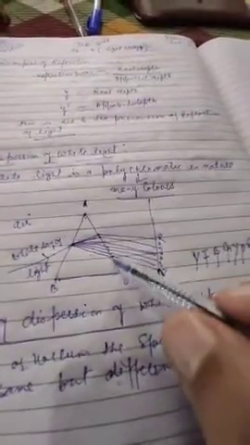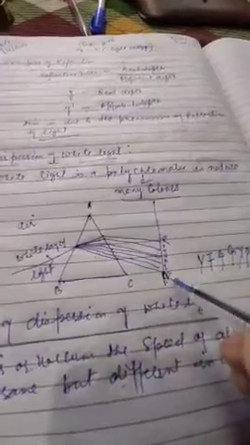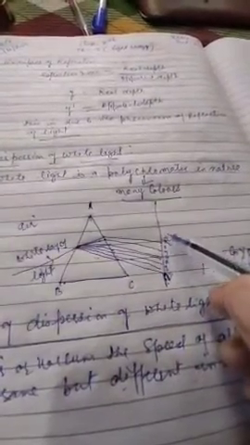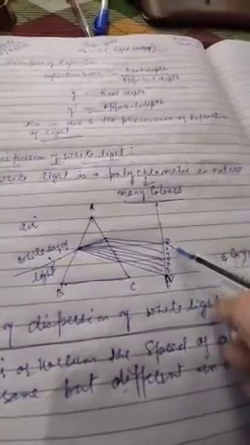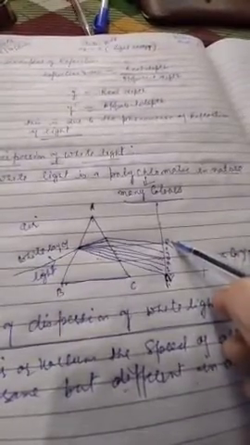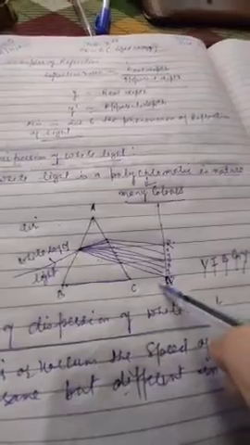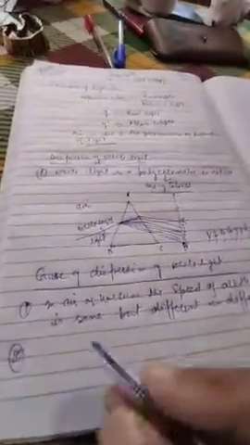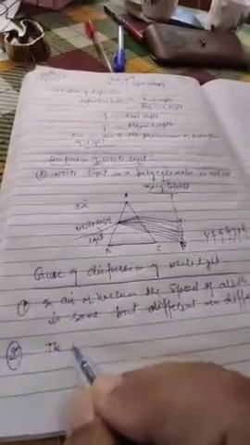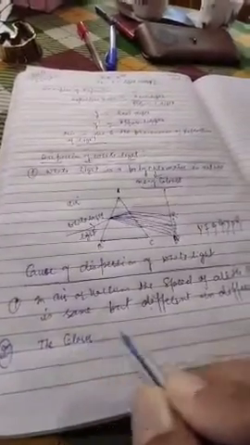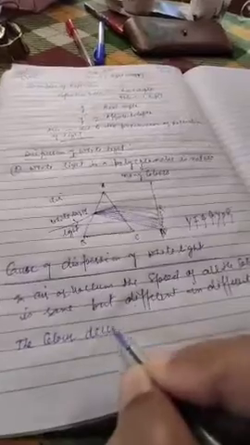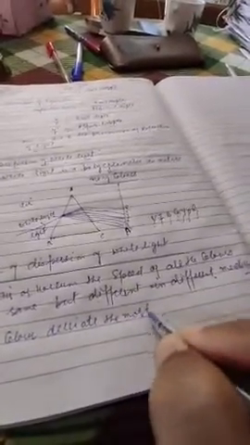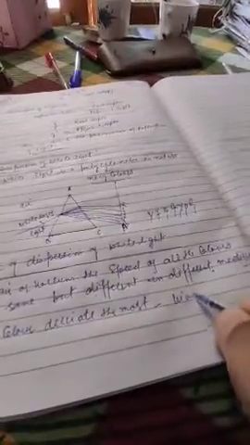So the speed of light of violet color is minimum. The speed of light of red color is the maximum. Violet color deviates the most. I am just writing here the color which deviates the most, that is violet.